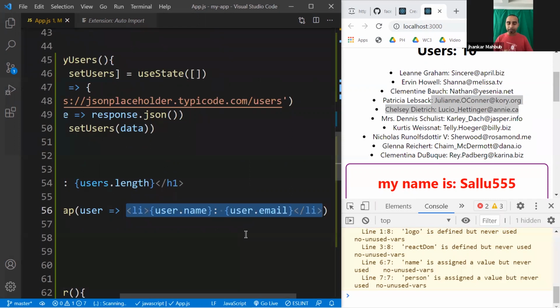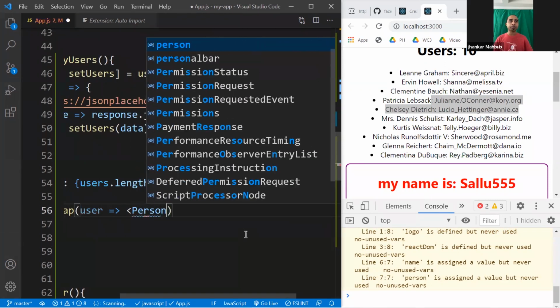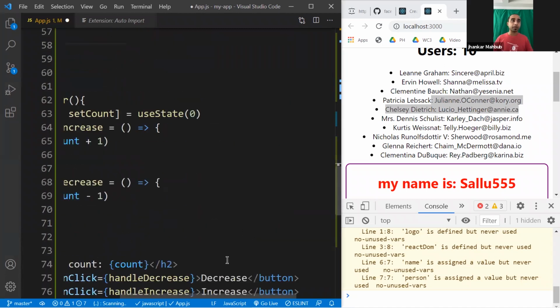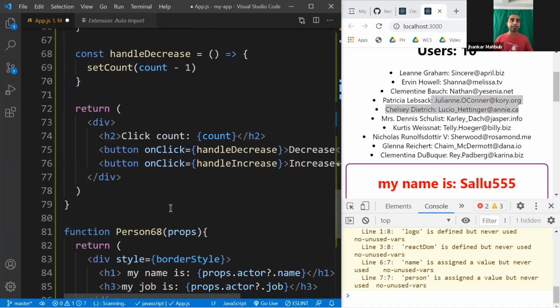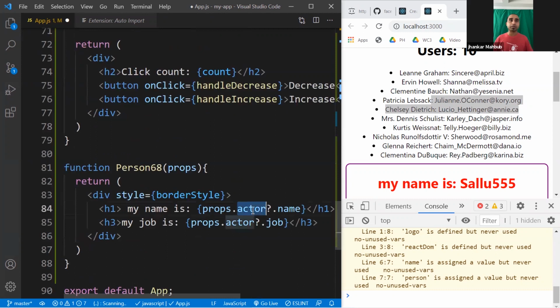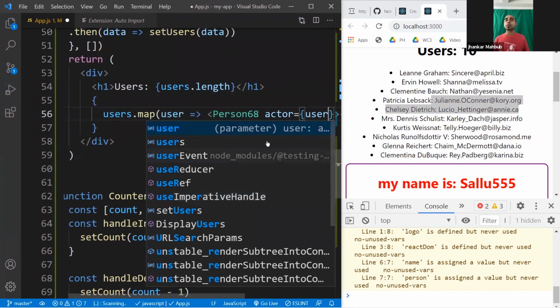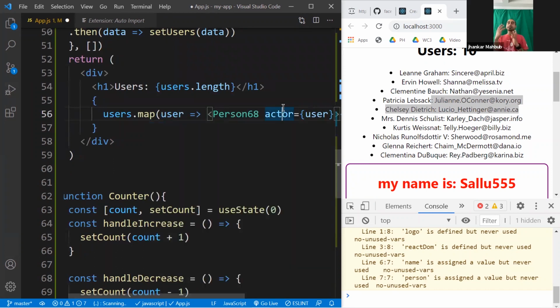Instead of the li, we'll create our Person68. And for this Person68, we give an actor, because this component accepts props, and it's from the actor. So we'll pass an actor. Here, the value would be dynamic. We don't have any actor here, we have user. So the value would be the user, but the name we pass it as is actor.